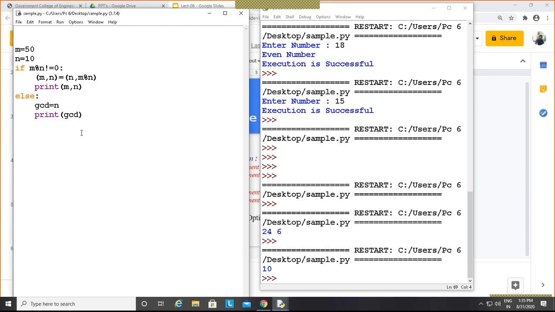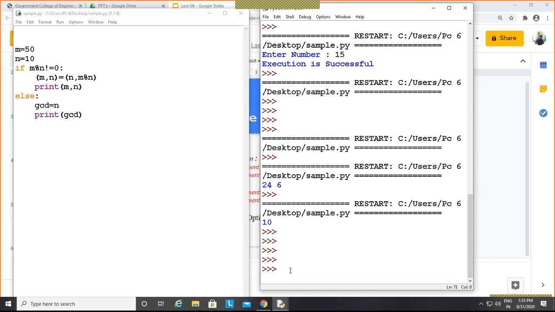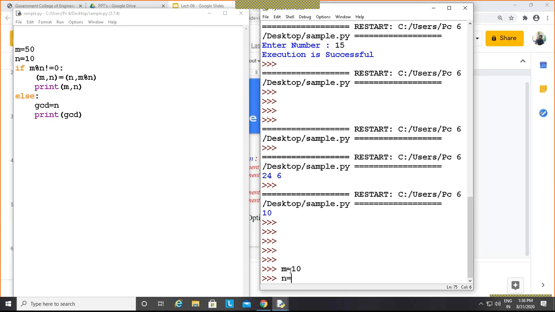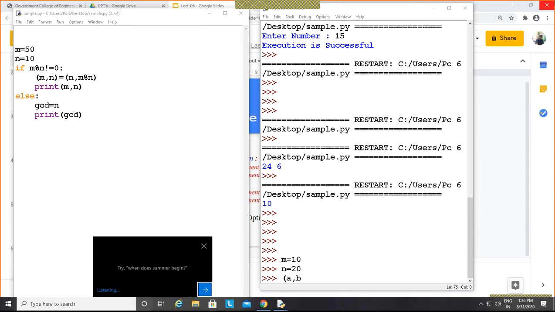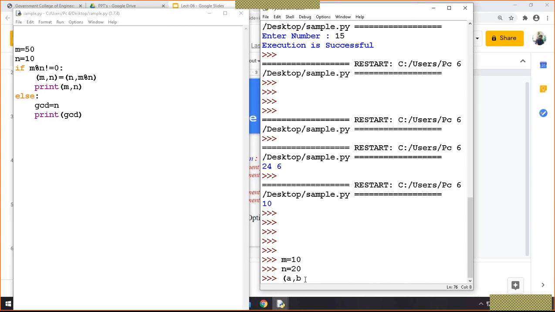Right? Here also, one thing I will start to tell you is assignment. See, suppose m equals 10, n equals 20. This part I have not told you. And suppose you are taking a comma b, and to this you are assigning values like m comma n.